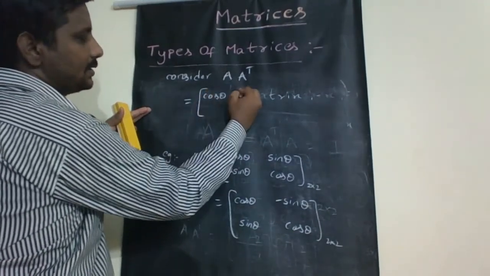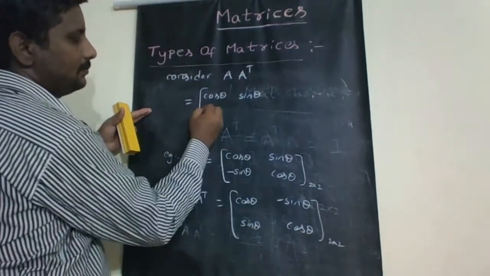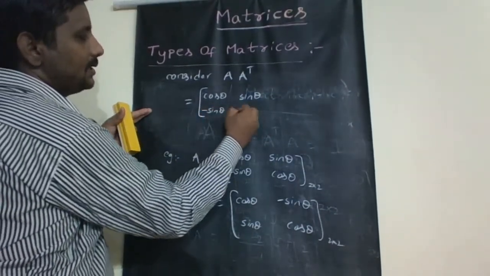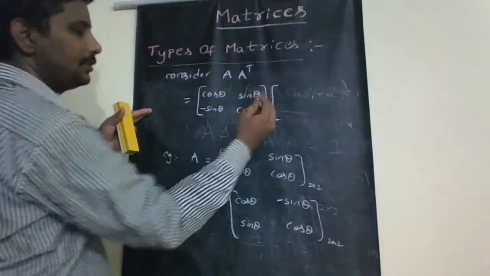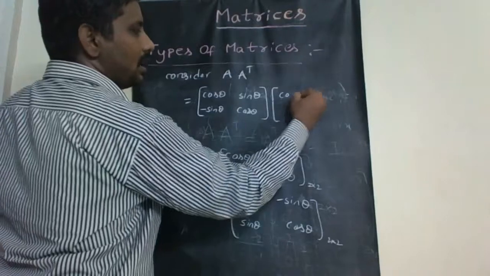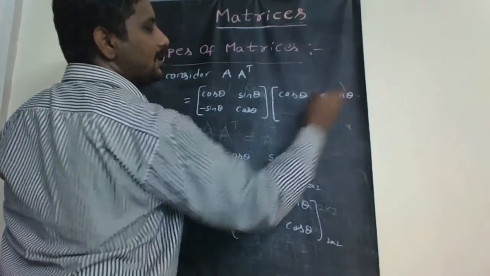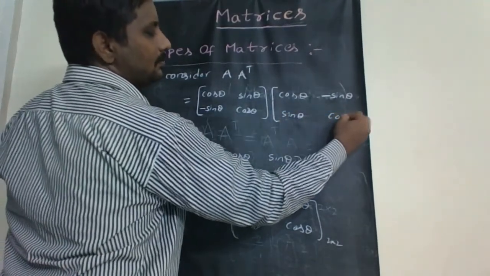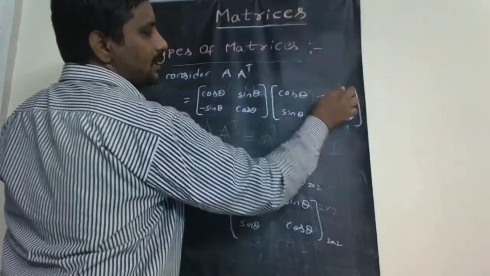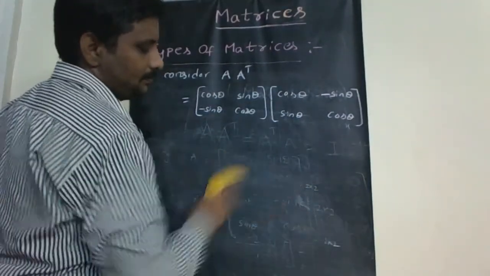A is cos theta, sin theta, minus sin theta, cos theta, into cos theta, minus sin theta, sin theta, cos theta.